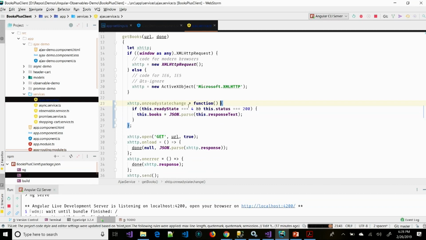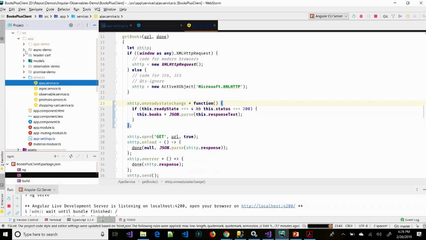When we create the function, when we make this call, we would constantly keep getting postbacks telling us of updates. Anytime something changed with the HTTP request, we would get that. And it's only when the ready state was set to 4, love magic numbers, when it's set to 4, then we'd know, okay, it's done. And we had to check to make sure it was status of 200. Now promises and the HTML fetch and Axios and HTTPClient, they take care of all that for us. They wrap around that. So I think that's enough about the Ajax demo.